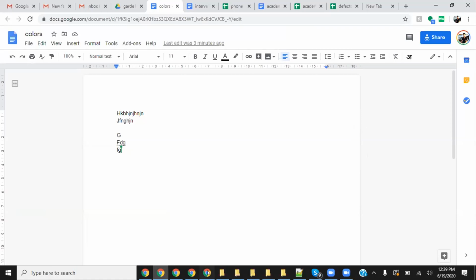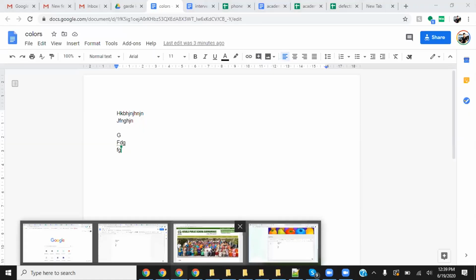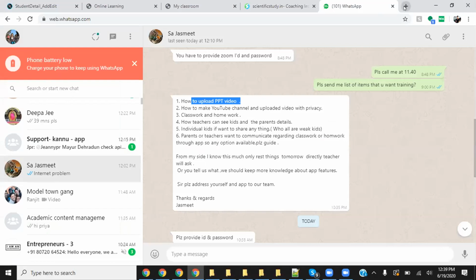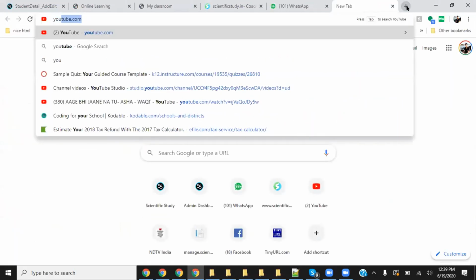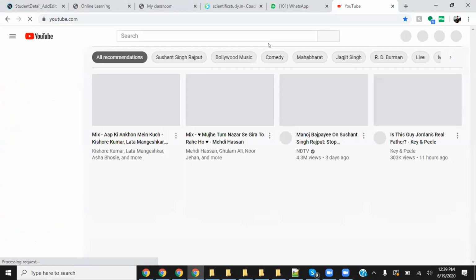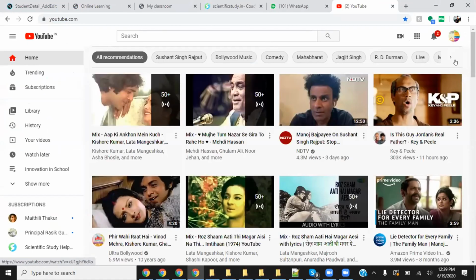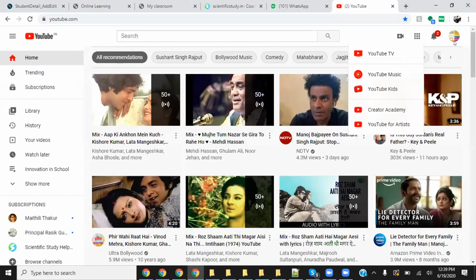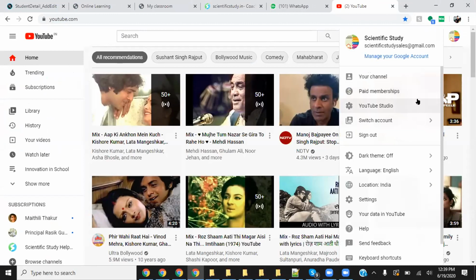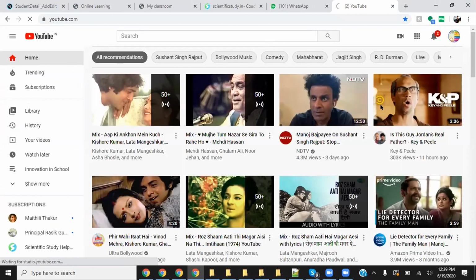Then simply go to YouTube and create a YouTube channel and upload the video. That we are already doing. So we can't upload that video directly, right? You can upload, but the cost will be too much for you. And if you upload videos to your YouTube, you don't have to share with anyone, simply use private settings. Just go to the videos. See, I have all the videos here. Let me show you how. This is my YouTube Studio. So I clicked here.